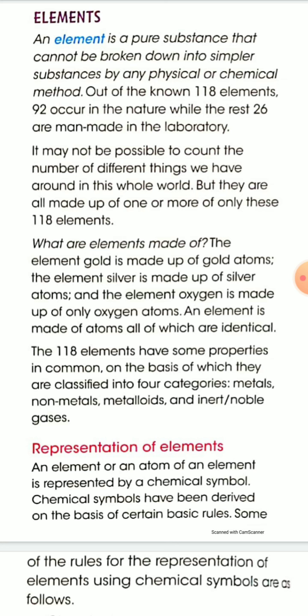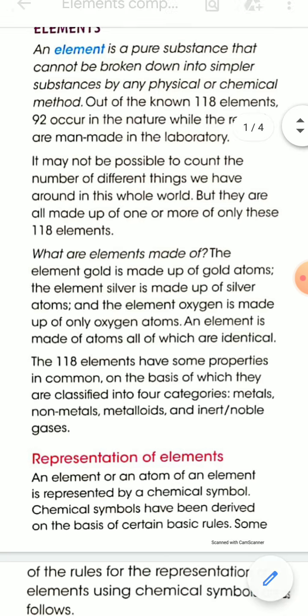In class 6 you have already studied that in the whole world there are 118 elements, and out of these 118 elements, 92 are naturally occurring and the remaining 26 are man-made elements. Everything in the whole world is made up of one or more of these 118 elements.